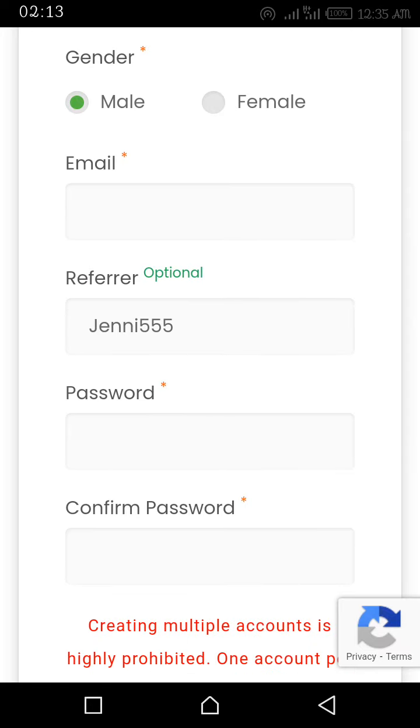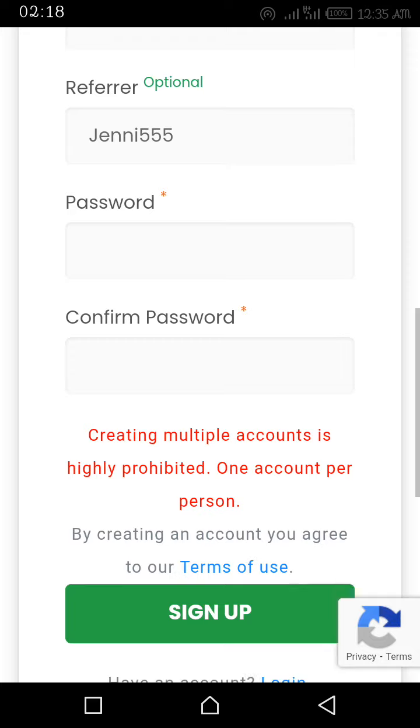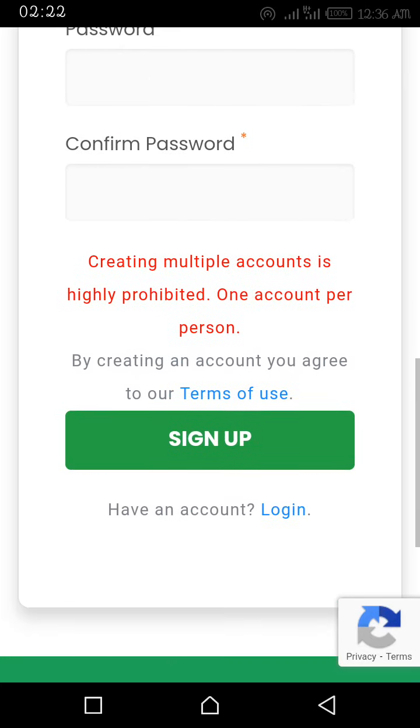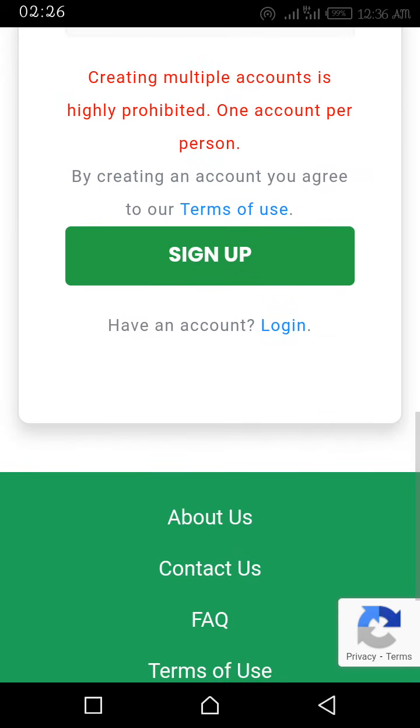So make sure you put a valid email address. Then you can put your referral, if you use a referral link, and then you put your password and confirm your password. After that, you click on the sign up button. Now listen, when you click on the sign up button, don't just walk away. You have to wait for a verification code. They will send you a verification code that you're going to use to verify your account. You put in that code and activate your account.